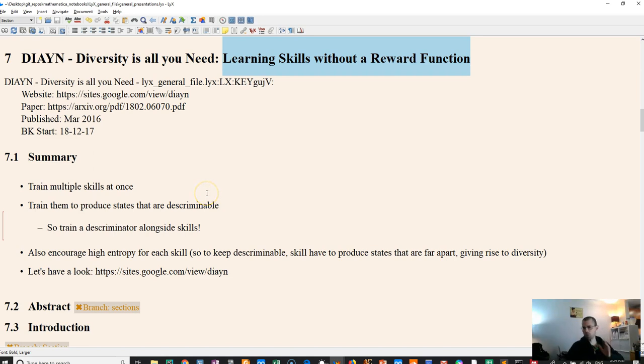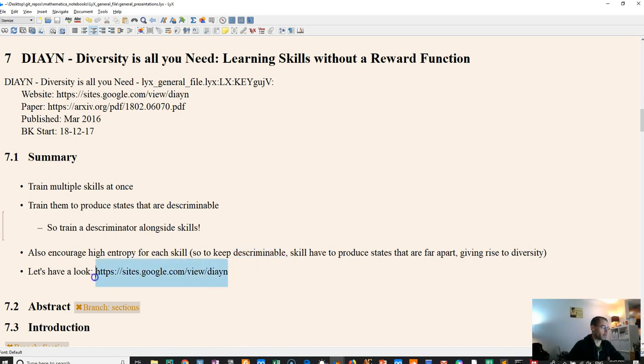So first, a quick summary of what the paper is about. We train multiple skills at once. We train them to produce discriminable states, which means that we have to train a discriminator alongside training the multiple skills. And we also encourage each skill to have high entropy. So if the skills are high entropy and we want to keep them discriminable, that pushes them apart so you get an actual diversity of skills.